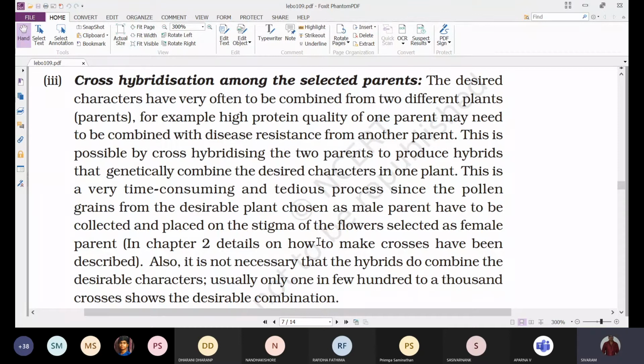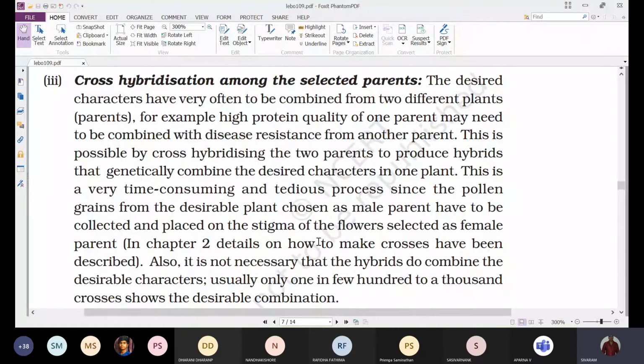So already we said there is one plant variety showing high quality, for example, high protein quality. And another one is showing low protein quality but high disease resistance. So these two need to be combined. The desired characters often have to be combined from two different plants. That means two different plant varieties are showing two different types of desirable characters.